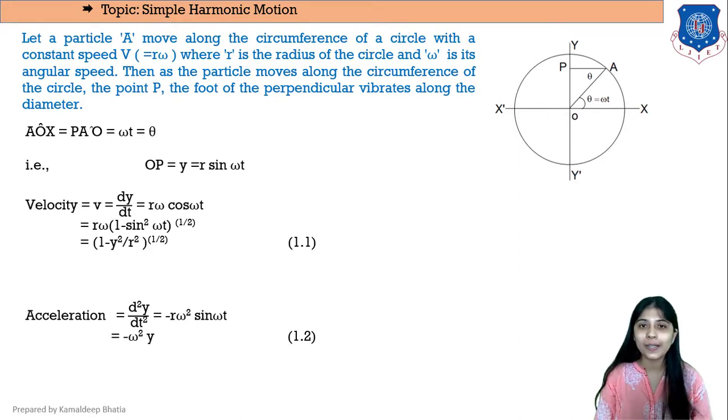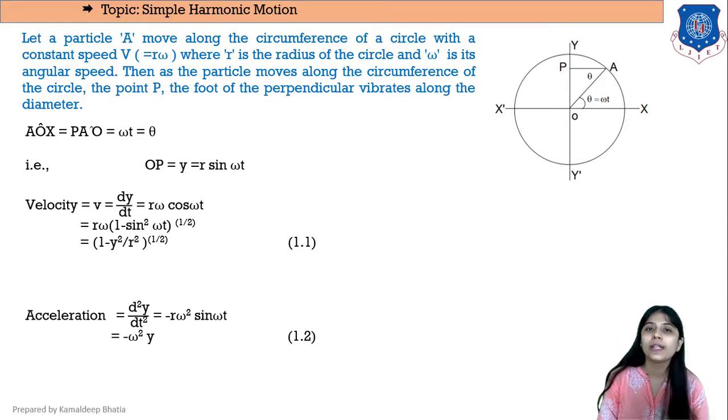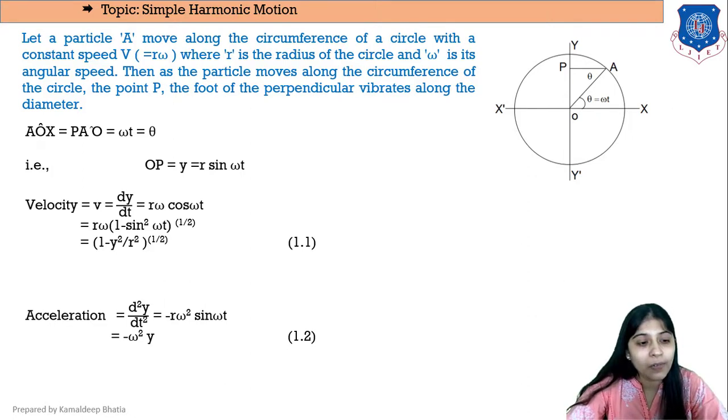Now let us rewrite this expression. In r omega cos omega t, cos omega t can be written in terms of sin omega t. We know that cos square omega t plus sin square omega t is 1. So cos omega t can be written as 1 minus sin square omega t raised to 1/2, or root of 1 minus sin square omega t. So now velocity is r omega into 1 minus sin square omega t raised to 1/2.